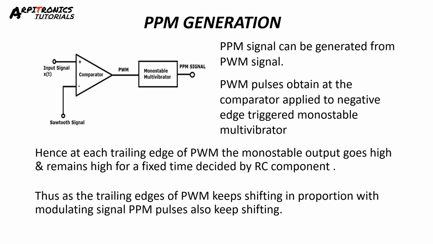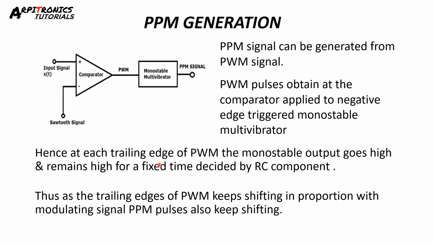Now PPM. PPM means pulse position modulation. A PPM signal can be generated from a PWM signal. The PWM pulses obtained at the comparator are applied to a negative edge trigger monostable multivibrator. That is, this comparator generates the PWM waveform. That PWM waveform is applied to the monostable multivibrator. Here the monostable multivibrator is negative edge triggered and therefore when the negative edge comes, the output changes.